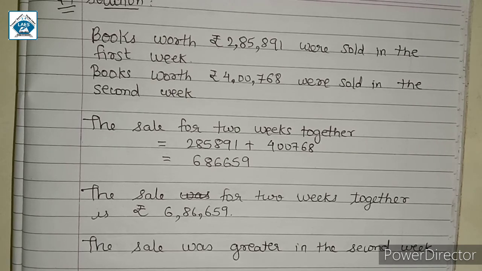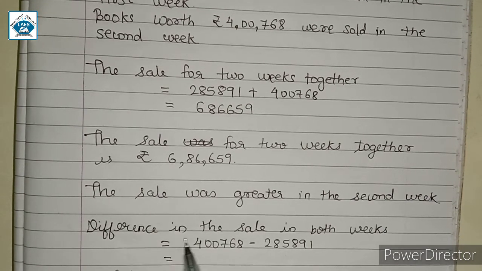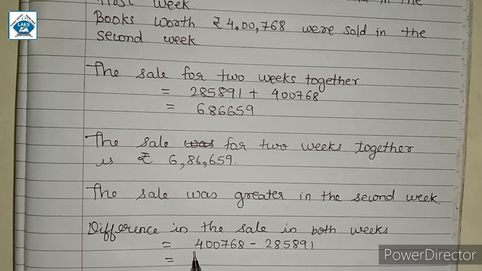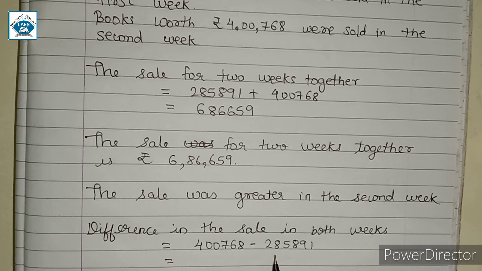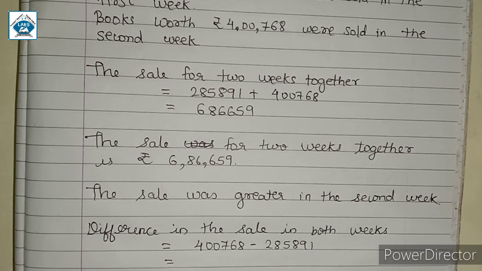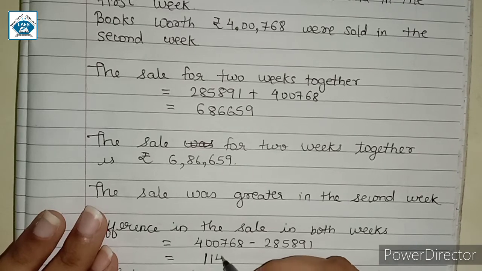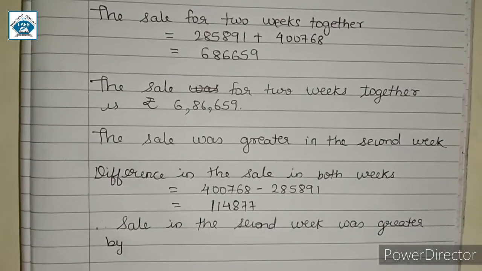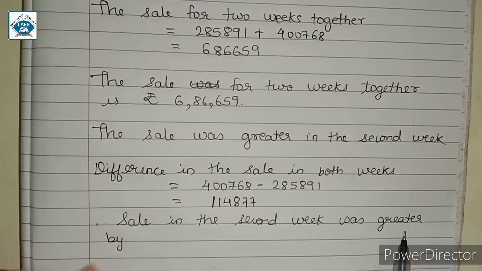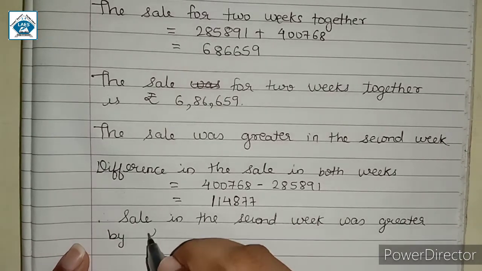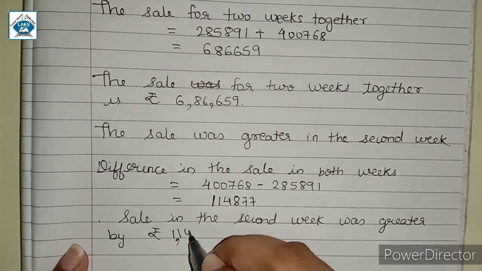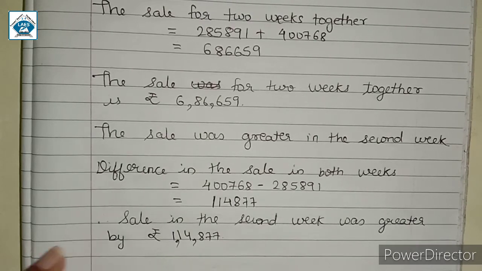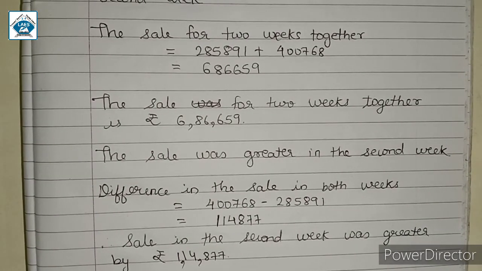So to find by how much it was greater, we will calculate the difference. Difference means we will subtract the smaller amount from the greater amount. So difference in the sale in both the weeks is equal to 4,768 minus 2,85,891. So we will get 1,14,877. So at last we will write sale in the second week was greater, and it was asked by how much. So by rupees 1,14,877. So this is the solution of question number 4.